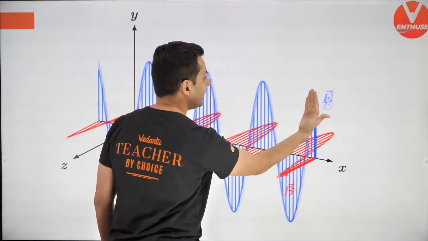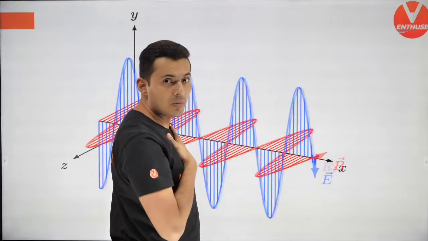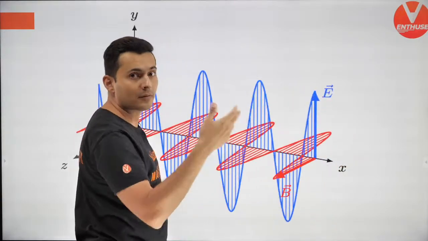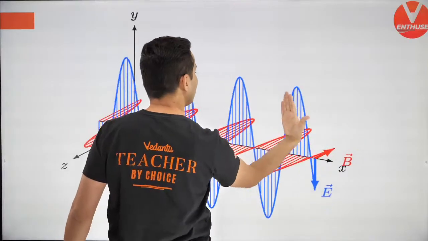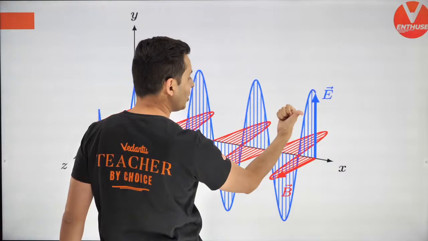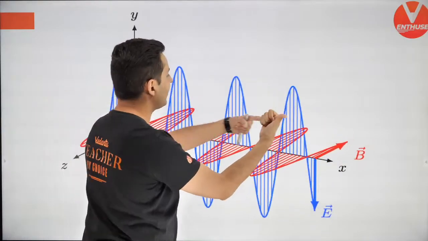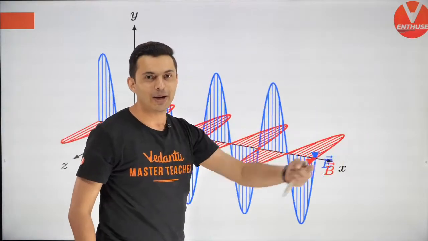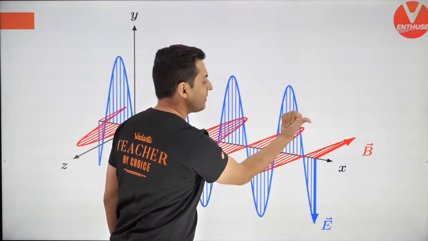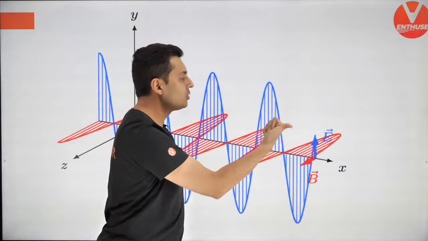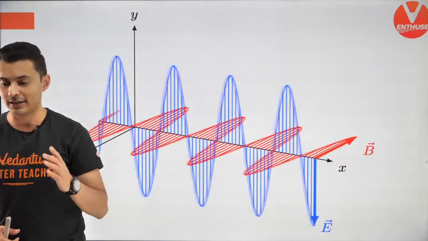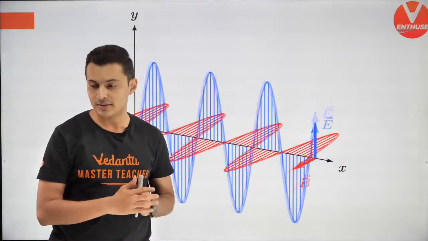Do that. I'm assuming you are a student and I'm trying to move my hand as you would do. Electric field is on the top, magnetic field is here. Do you see my thumb going there? That's exactly the direction of the electromagnetic wave. So remember this, electric field cross magnetic field always gives you the direction of the light wave. Yes, that's how it is.